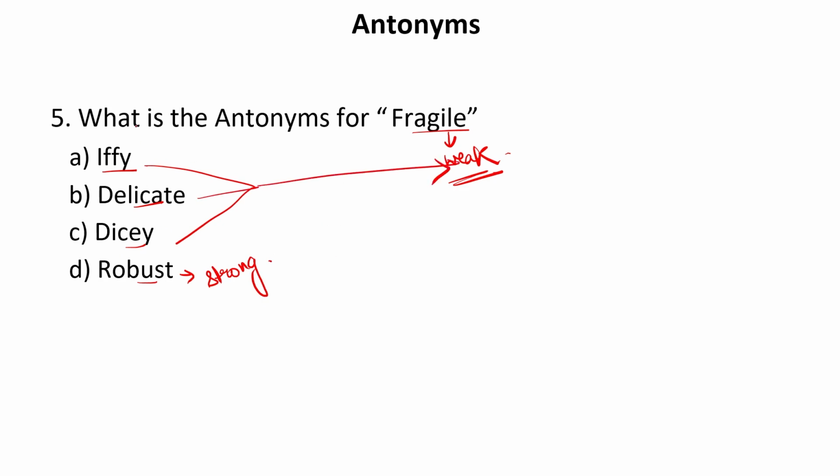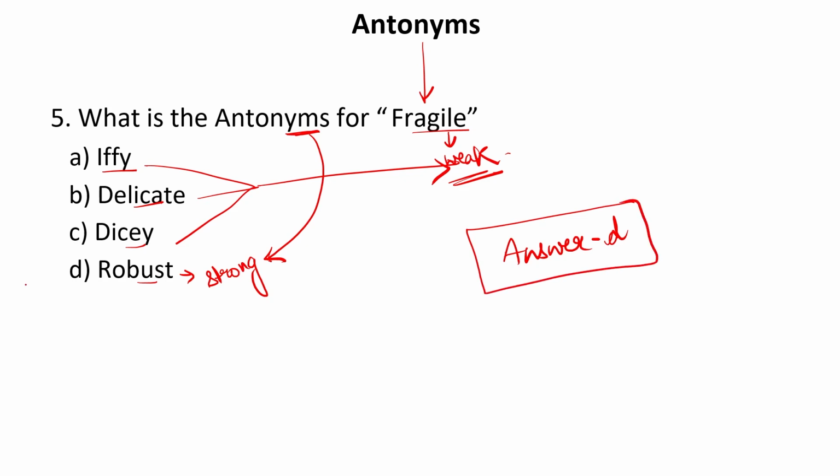It means these three words can be the synonym of this particular word, but we need an antonym. So the antonym will be strong, that is robust. So our answer is D. D is absolutely the correct answer. Now let us move to the next one.